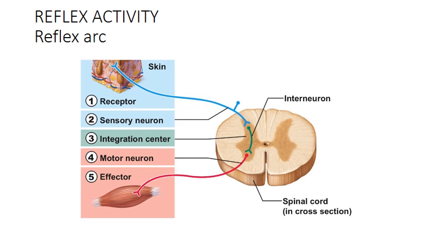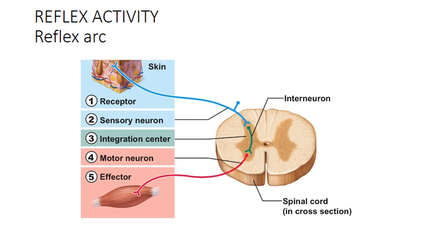Then in many of the reflex activity, the sensory neuron will go and connect with some interneuron or connector neuron or relay neuron. This is the green color portion. So the sensory neuron will communicate with the motor neuron with the help of interneuron.